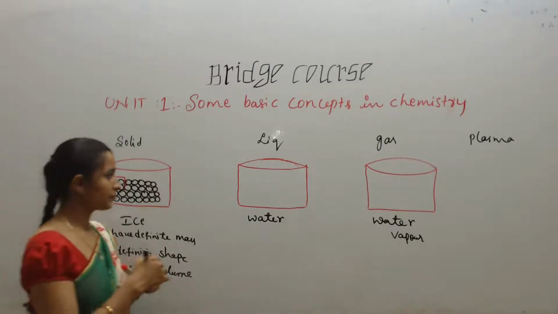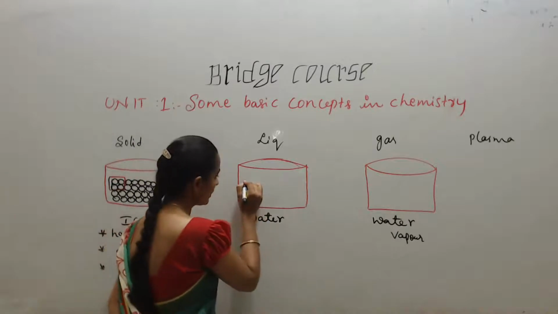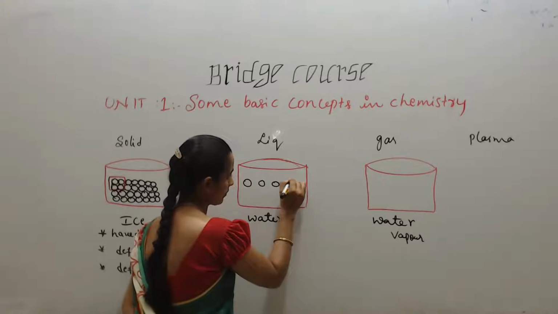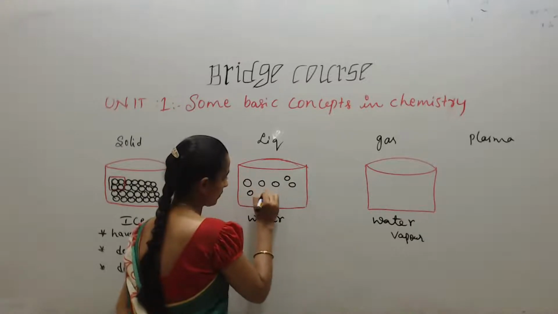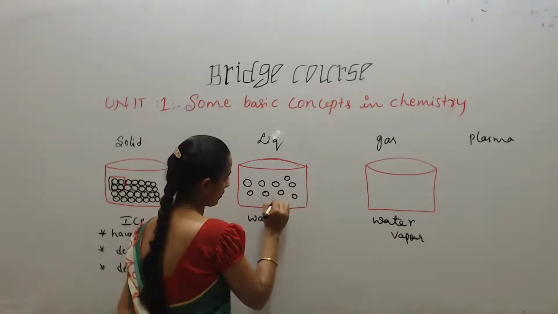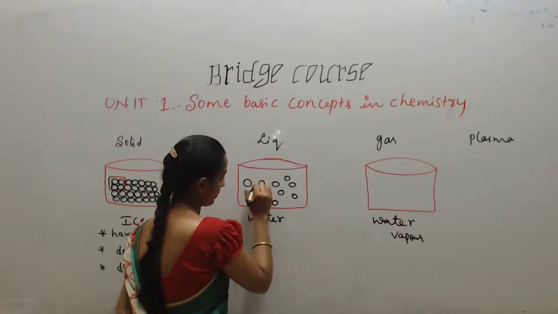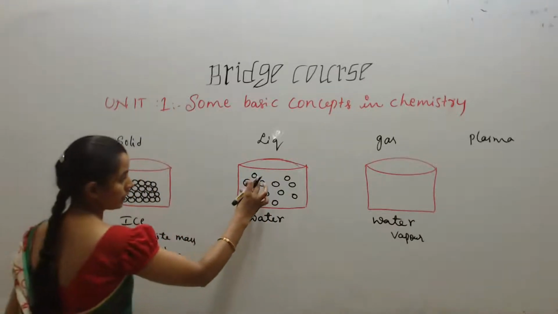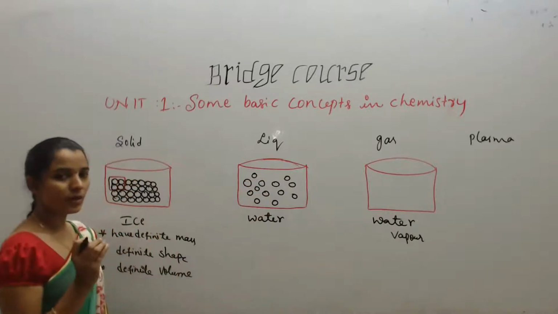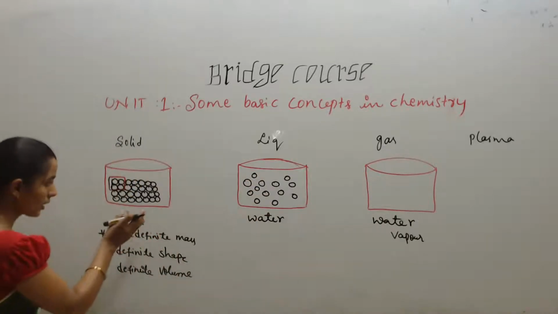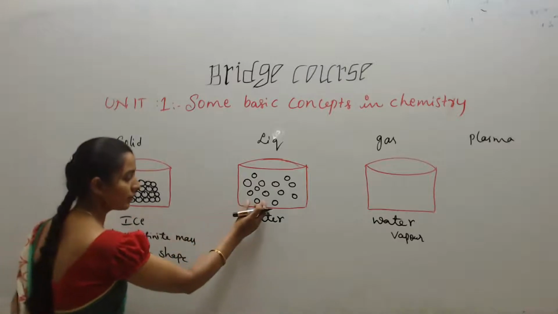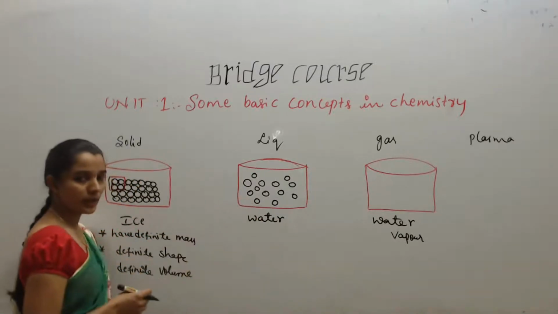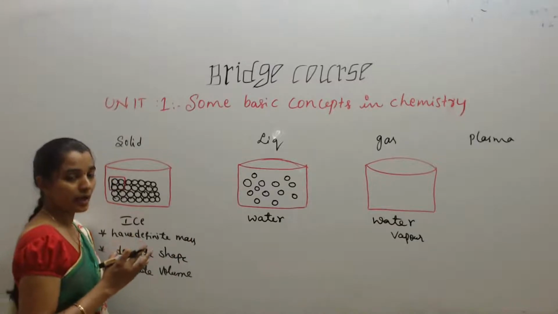Okay. Next, if we come to liquid, it is in this manner. Here, the molecules are arranged somewhat freely. Compared to solids, the arrangement of atoms here is very loose. They are not regularly arranged. This is randomly arranged.